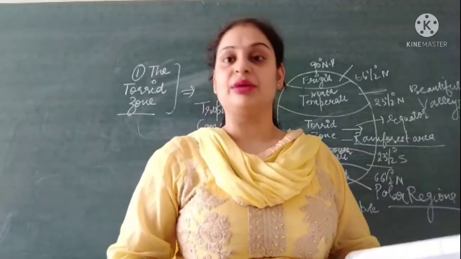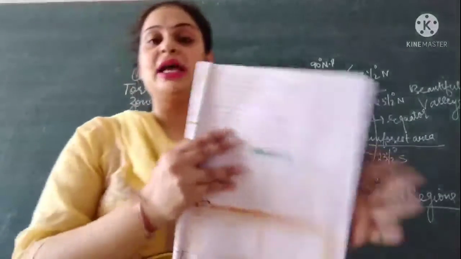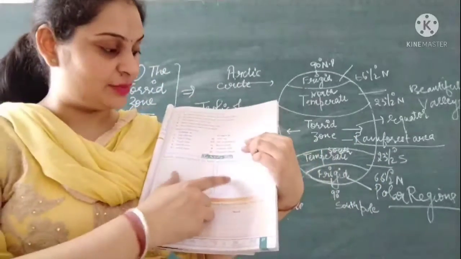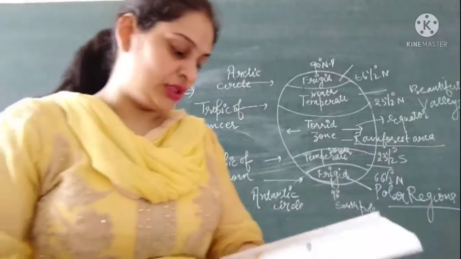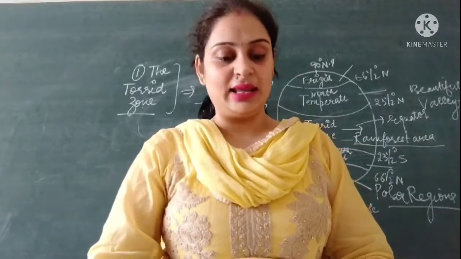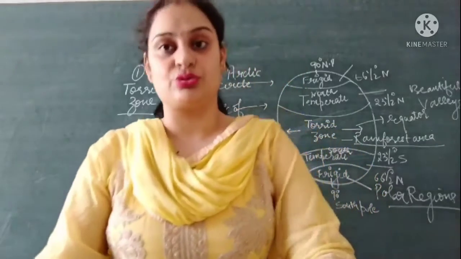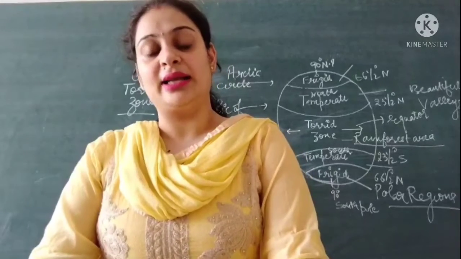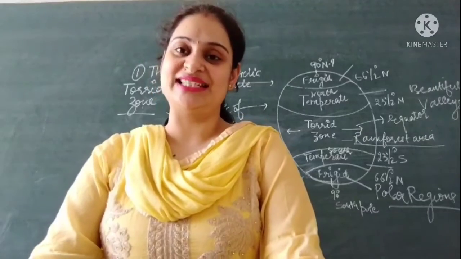So with this we have completed our chapter number 3, weather and climate. And you all have to draw the diagrams of land breeze and sea breeze in the space given in your books. Okay students, so this was your chapter. We have completed the exercise work as well. Later on we will discuss the question answers, the very short and short question answers. I hope you all understand the topic and are able to complete your exercise by yourselves. Thank you and have a nice day students.